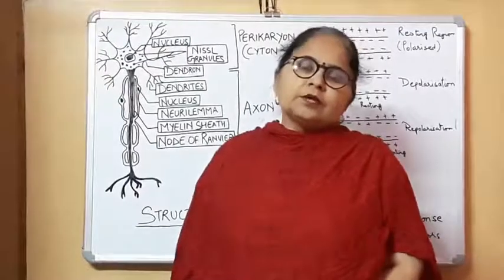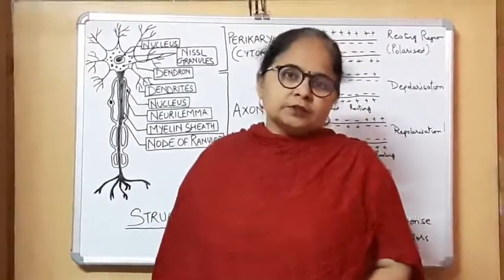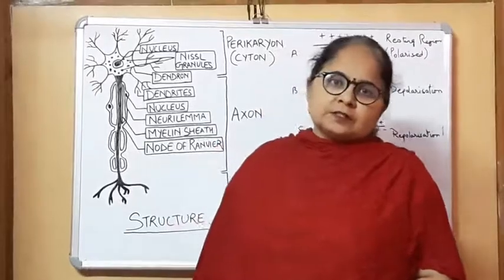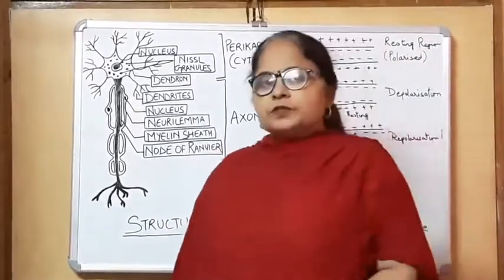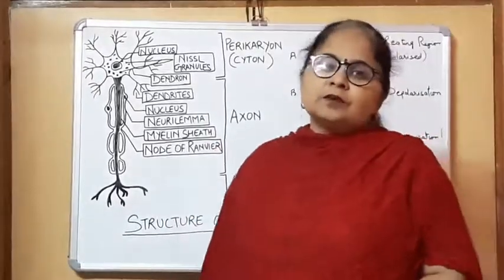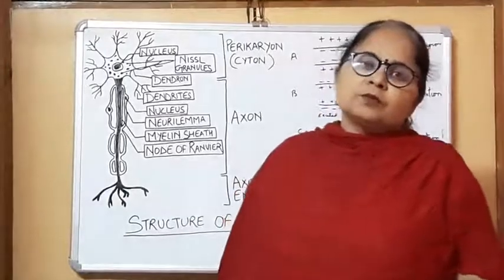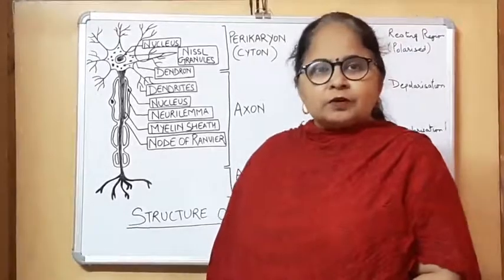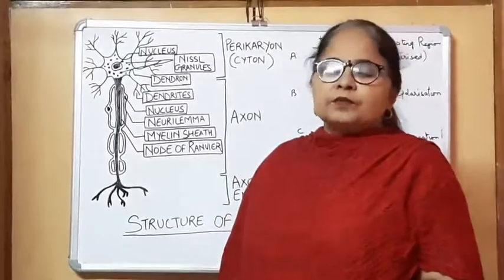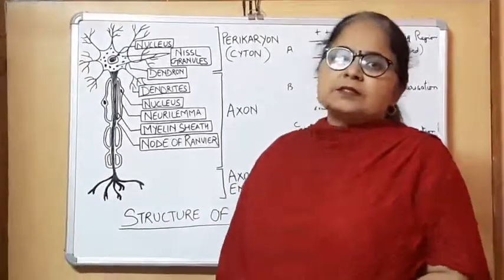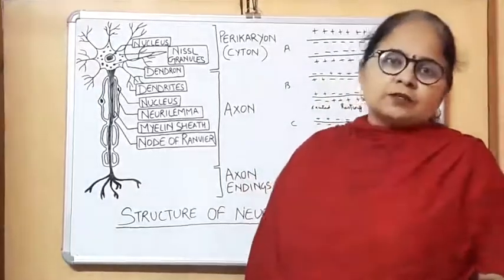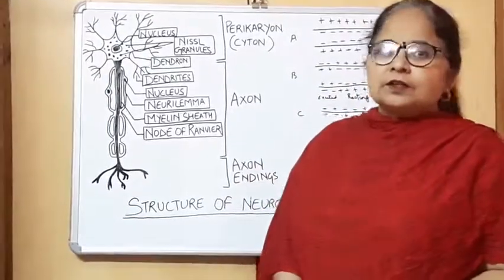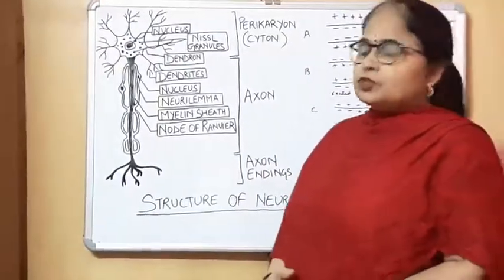Children, today we are going to start a new chapter, that is the nervous system. Now before we proceed further in the nervous system, the first thing which you need to know is about the nerve cell. You have studied it before from class 6 onwards, but we will just quickly revise the nerve cell. Nerve cell, as you know, is also called a neuron. So let us see the structure of the nerve cell.